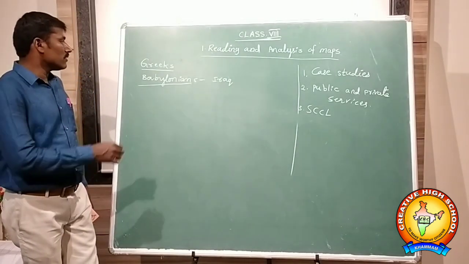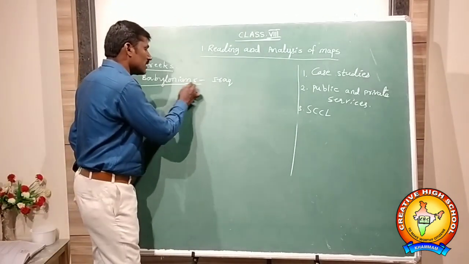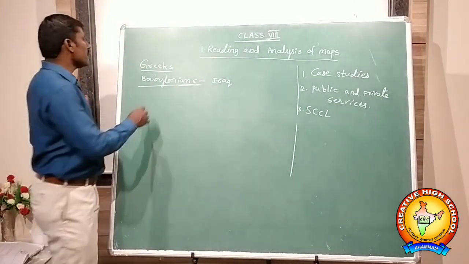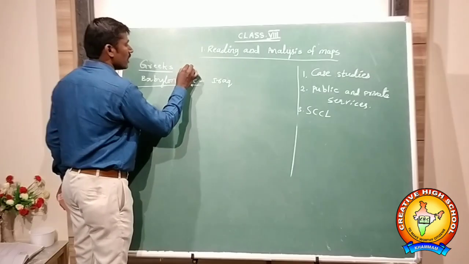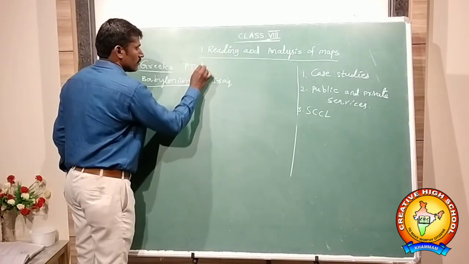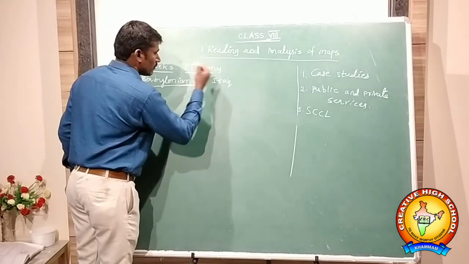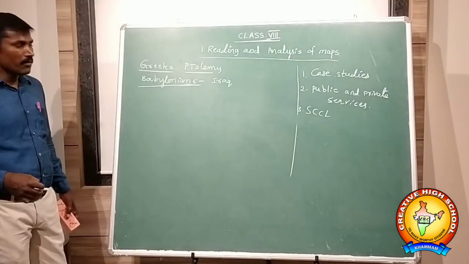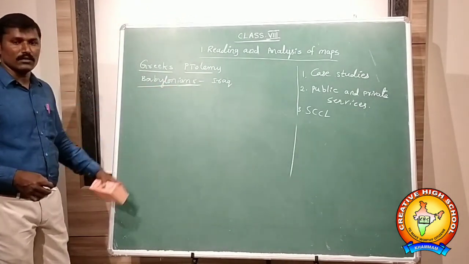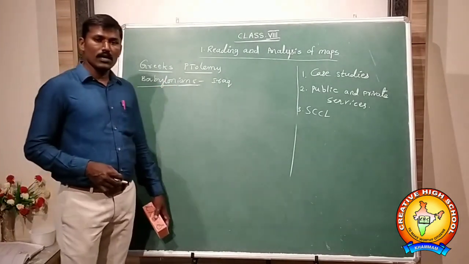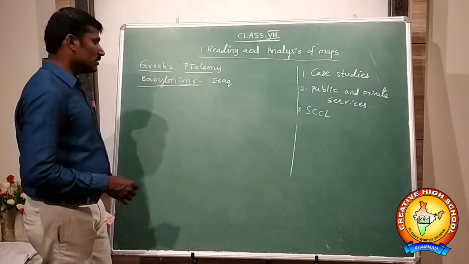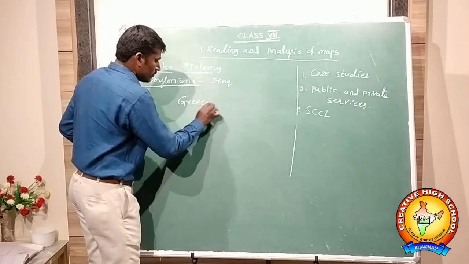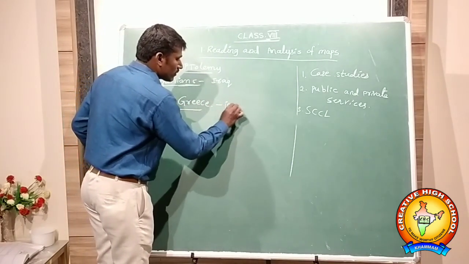How did they prepare these different kinds of maps and how did they analyze them? By using the Greek books, by using the Ptolemy books, they made different kinds of maps here. Here they placed Greece in the middle of the country.